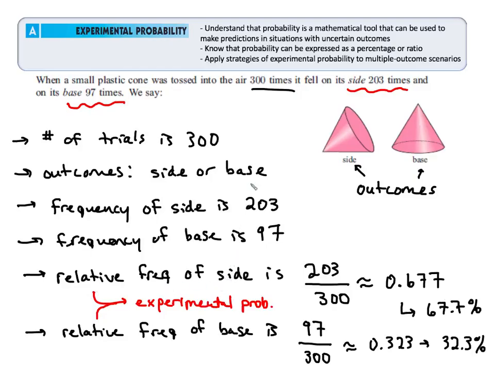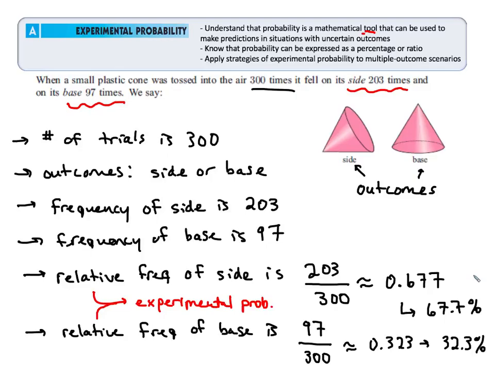All right, so it's important to notice this understanding about how we can take the data we get in an experiment. That's a tool we could use to make a prediction, right? If I flip this cone again for the 101st time, there's a 67% chance, based on the data we already have, that we're going to see it on its side. And there's a 32.3% chance that we would see it on its base. So if I flipped it 100 more times, we could say most of the time we would predict to see it on its side, but in less than half the time we would see it on its base.